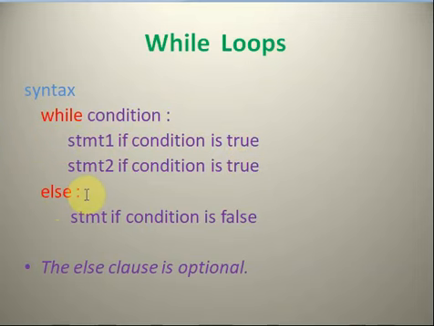Else colon, after else you have to give the statements for when the condition is false. Okay, this is the indent for the start of the else statement.